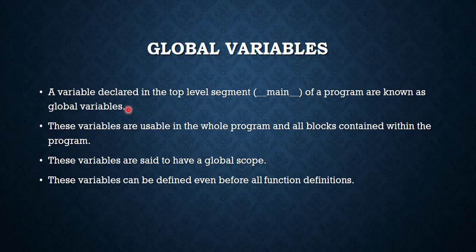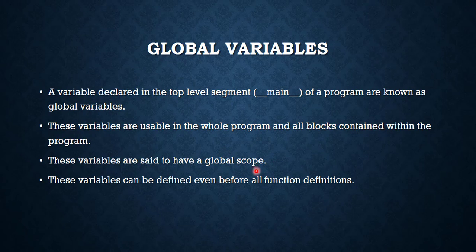How can we create a global variable? Variables which are defined in the main program can be used anywhere in the program. We can use them in the main segment, and in the functions that we create in the program. Such variables defined in the top level segment are known as global variables, and they have a global scope because they can be used anywhere in the program.